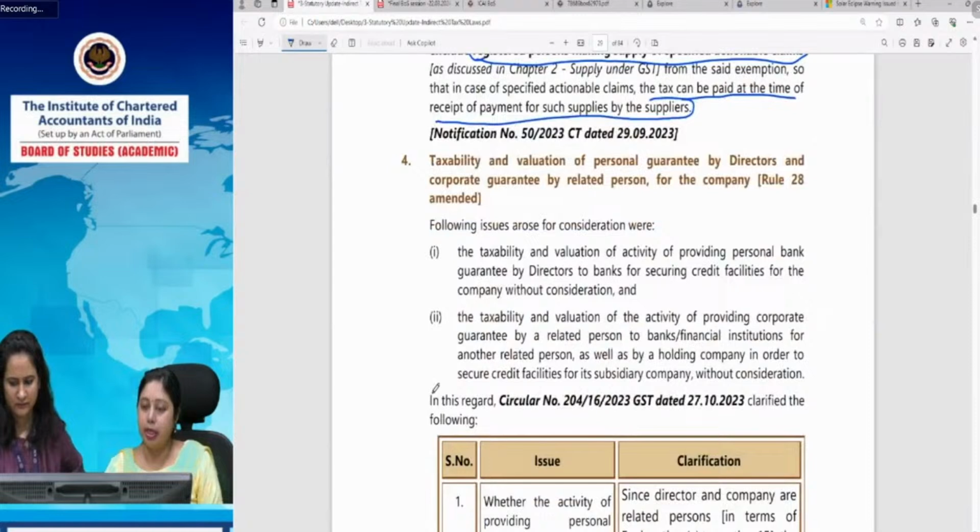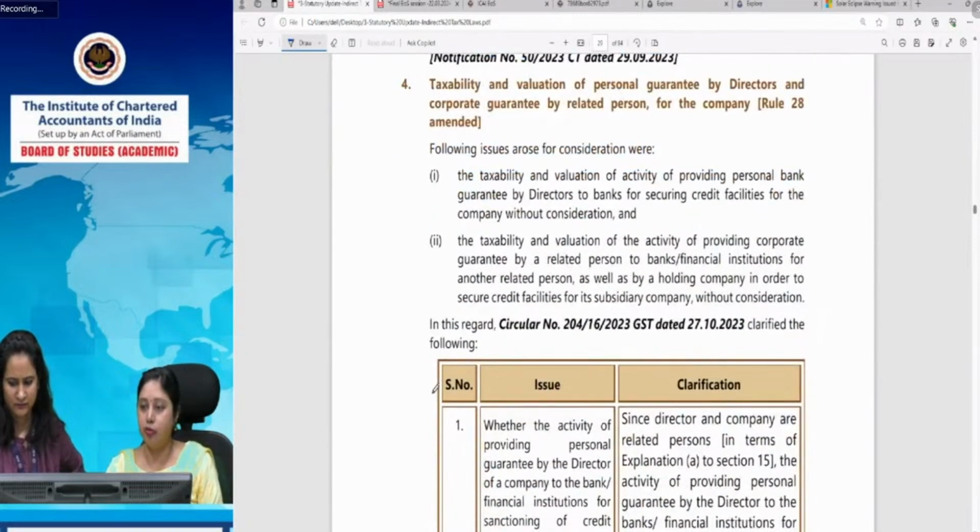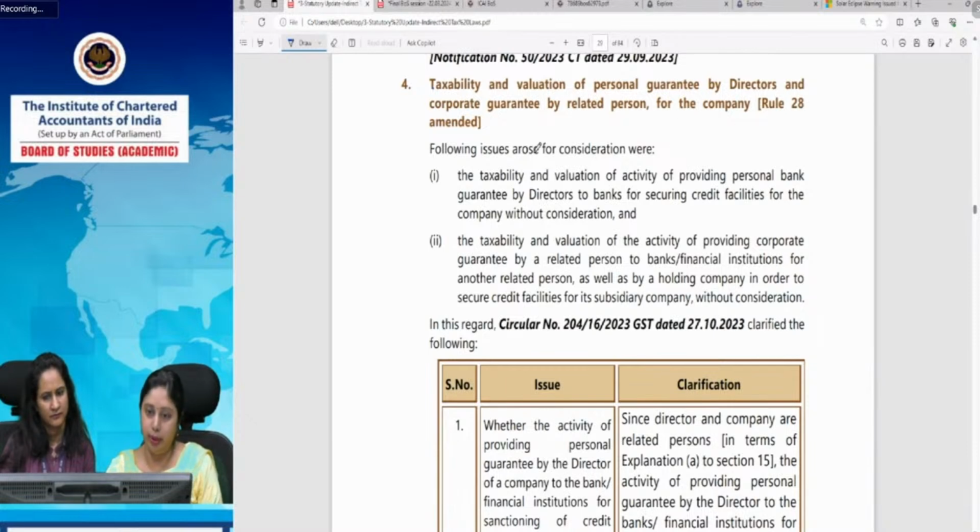Next comes the taxability and valuation of personal guarantee by directors and corporate guarantee by related person for the company, Rule 28 amended. Now, sometimes it so happens a company needs a loan and it needs a guarantee for getting that loan.